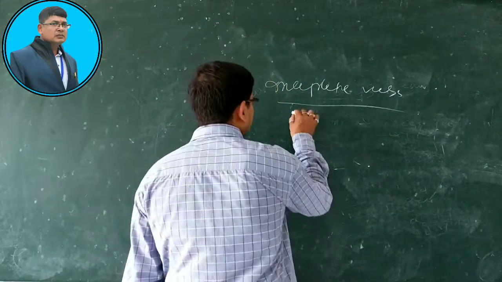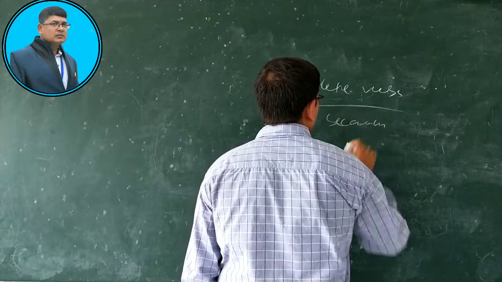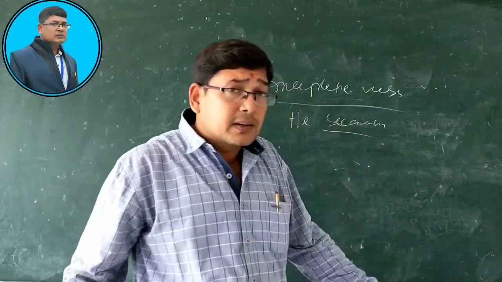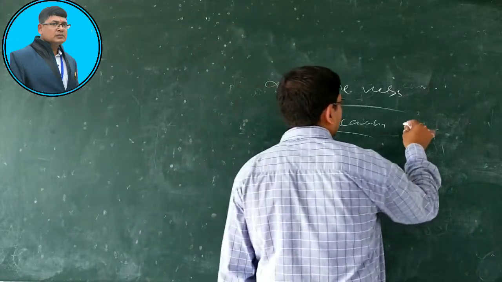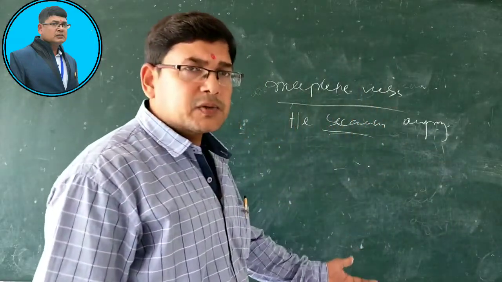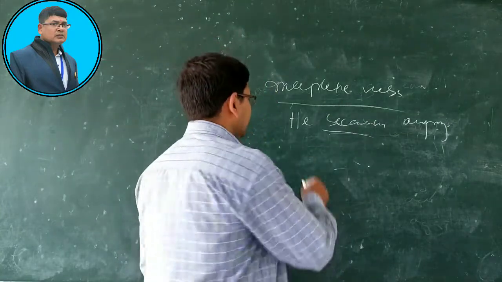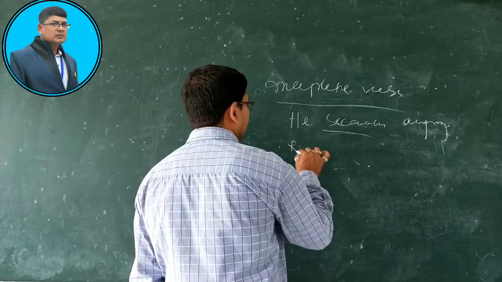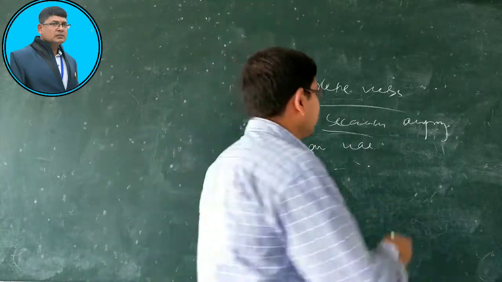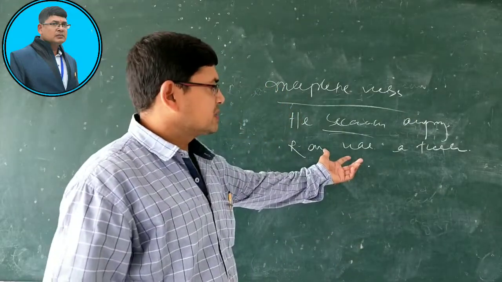Like, he became. Suppose I have written he became. He became what? Became is an incomplete verb. Yes or no? Now we have to put something: he became angry. Became is your incomplete verb. Then, Ram was. Ram was what? You need a complement: a teacher. Ram was a teacher. Look at this, this is your incomplete verb.